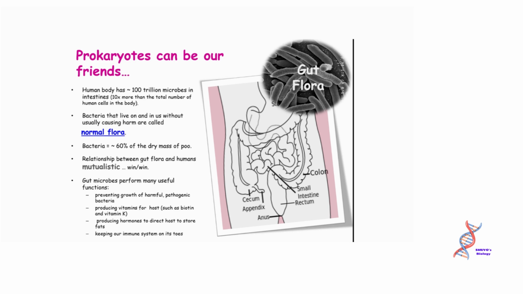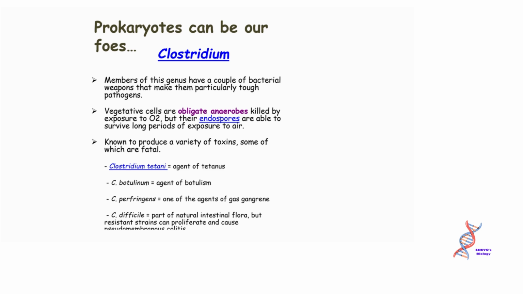Gut microbes perform many useful functions: preventing growth of harmful, pathogenic bacteria, producing vitamins for the host, such as biotin and vitamin K, producing hormones to direct the host to store fats, and keeping our immune system on its toes. Prokaryotes can be our foes.